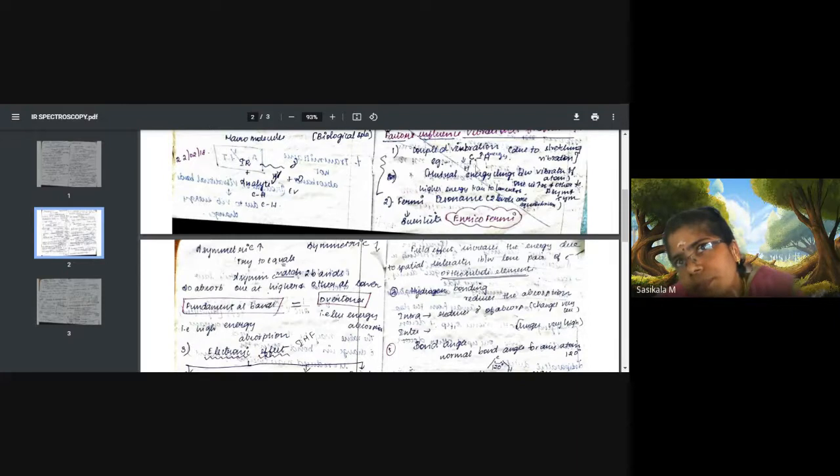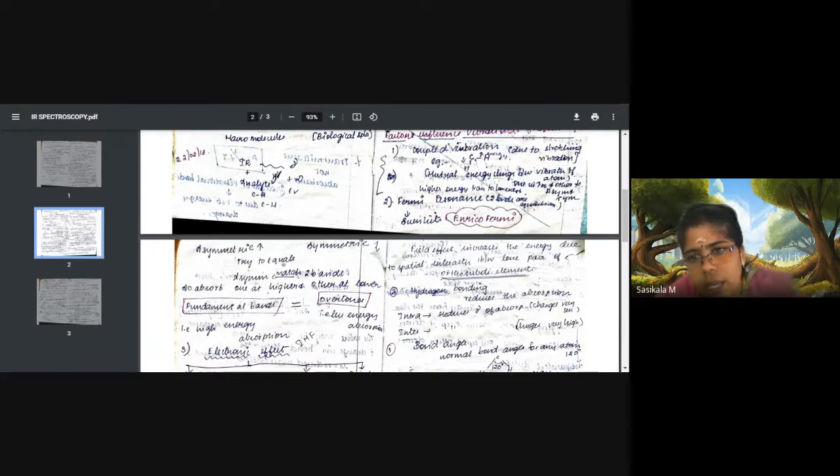If bending vibrations and the stretching vibrations, or all the vibrations, are occurring at the same frequency, for example 3000, then the vibrational energy will be coupled. So that is called coupled vibration. If stretching and bending vibrations are coupling at the same frequency, then it is called coupled vibration.